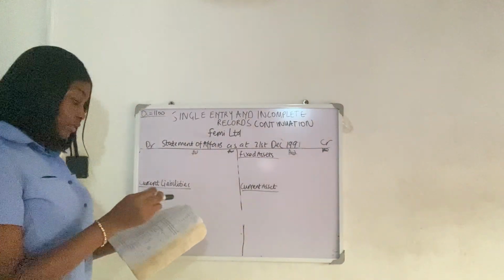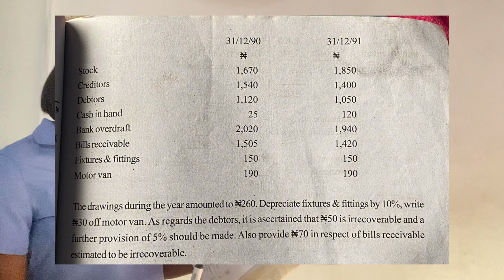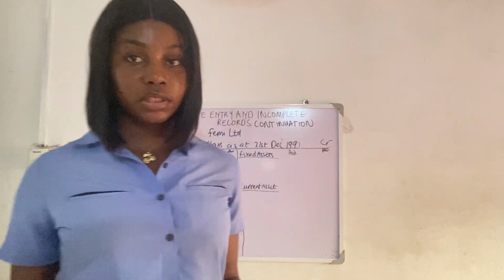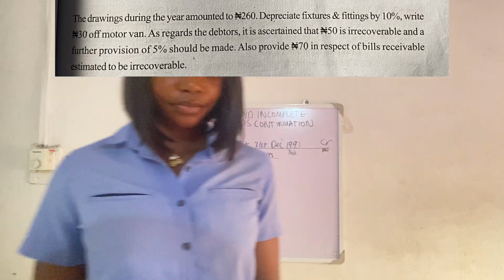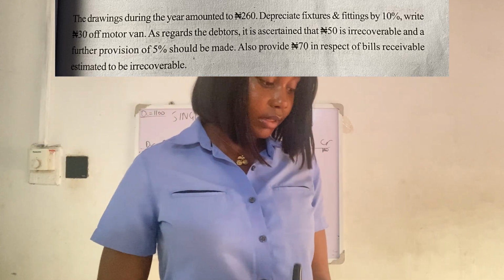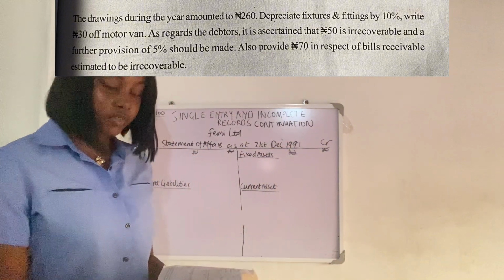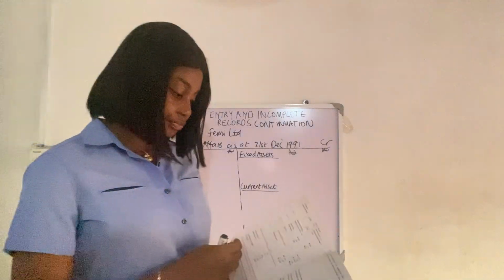So our fixed assets, still the same, fixtures and fittings. Apparently the fixtures and fittings have the same figure, but remember we are going to take note of our adjustments. So fixtures and fittings, let's go to the additional information. It says, where is it? Depreciate fixtures and fittings by 10%. That will be 10% of 150. Our figure of fixtures and fittings is 150. So 10% of 150 is what? 15.